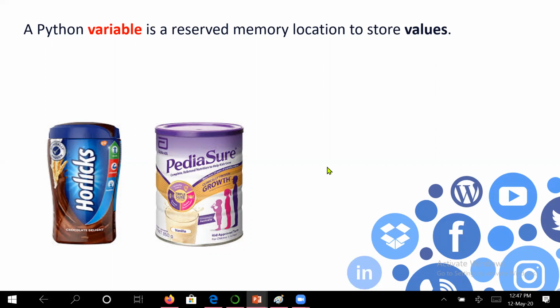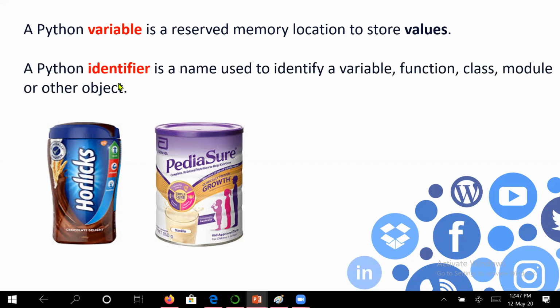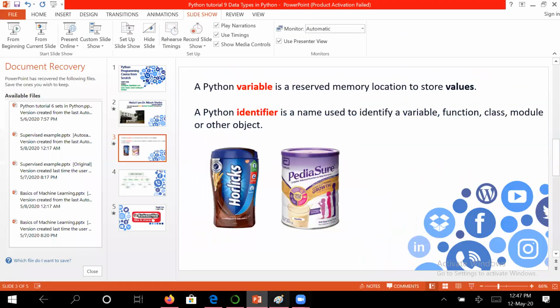Let us take another definition, identifier. The name itself, identify, means recognize, to know. An identifier is just a label by which we can know a variable, function, class, module or object. That means a variable is one type of identifier. An identifier is used to identify a variable, function, class or object. I hope this is pretty clear to you.